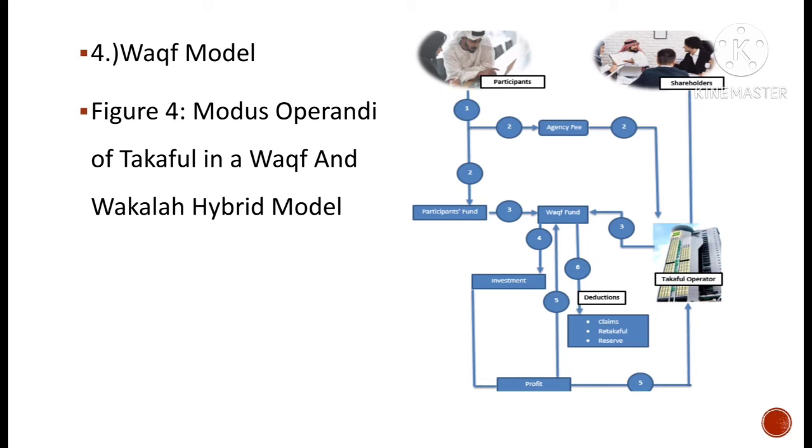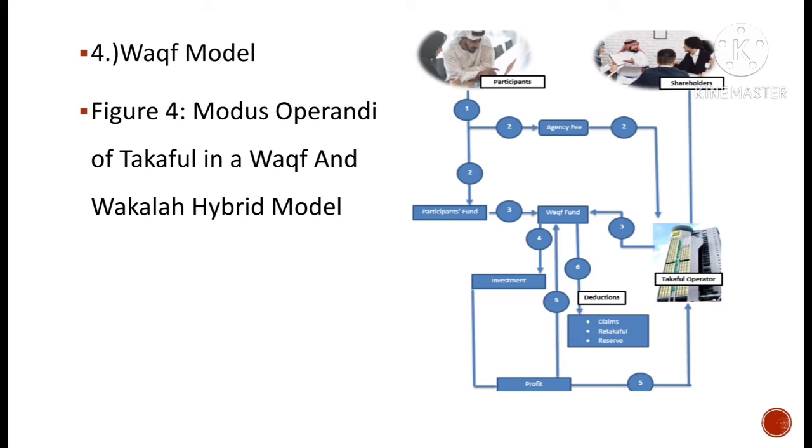Based on Wakaf principles, the donors, shareholders and participants would lose ownership rights to their monetary contribution in the Wakaf fund. The monies eventually become the property of the Wakaf fund, which can only be used for the benefit of all the participants. The shareholders, who act as the owners of the Wakaf fund, delegate authority to the operator to become the administrator of the fund, whose function, among others, includes paying claims from the fund.